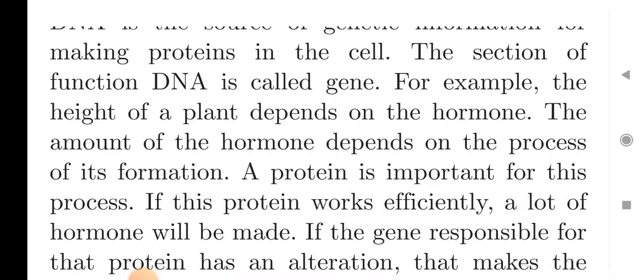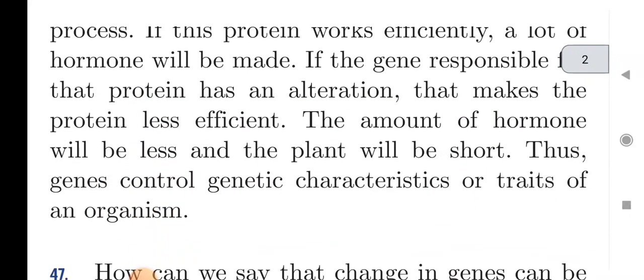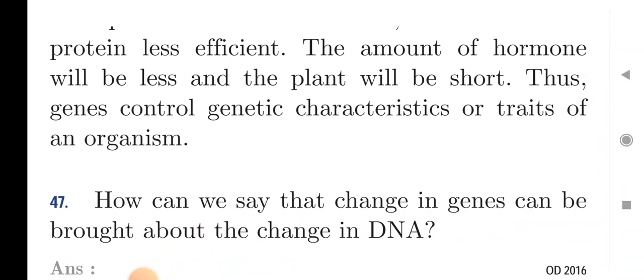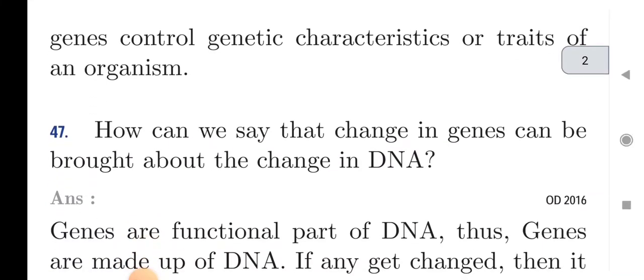If the protein works efficiently, a lot of hormone will be made. If the gene responsible for that protein has an alteration that makes the protein less efficient, the amount of hormone will be less and the plant will be short. Thus, genes control the genetic characteristics or traits of an organism.